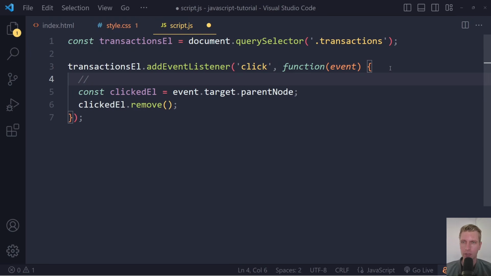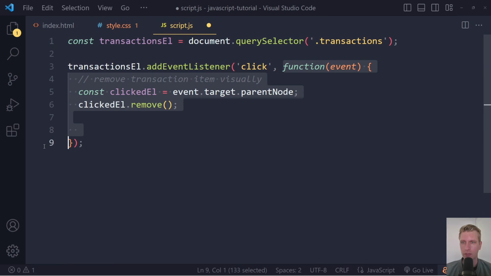I like to add some comments here. Remove transaction item visually. That's the first thing we want to do when there is a click event. So when the script runs, it will give us this reference to that transactions list, and we immediately start listening for a click event, and this function will fire every time there is a click. And every click, it will give us an event object, an object representing the event. So then here, step 1, remove the transaction item visually. First we're going to get the actual LI that was clicked, and we can call remove on that.